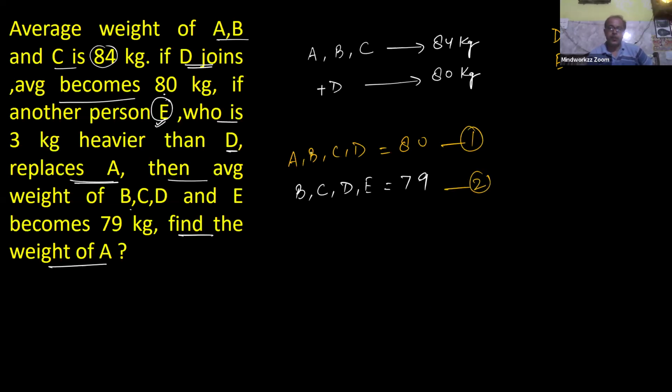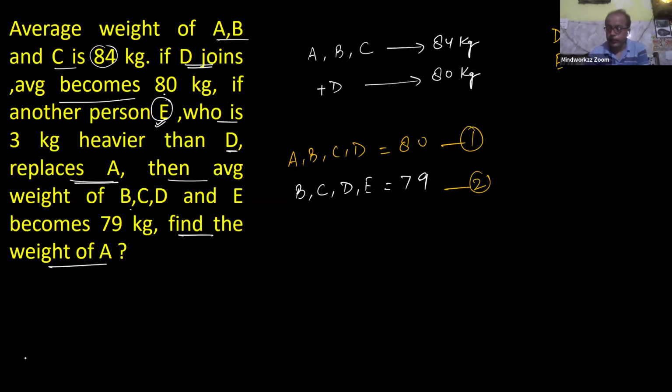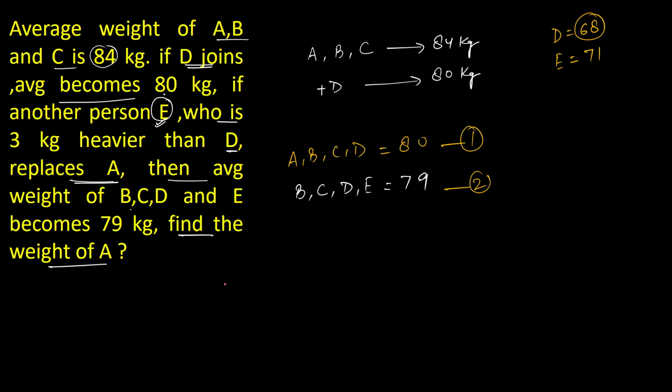With the help of these two equations, because B, C, D are common, you can easily get the relation between A and E, and you know the weight of E, so easily calculate the weight of A. Is it doable? Otherwise, I'll discuss.